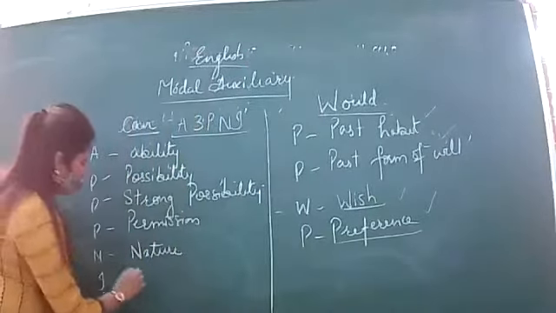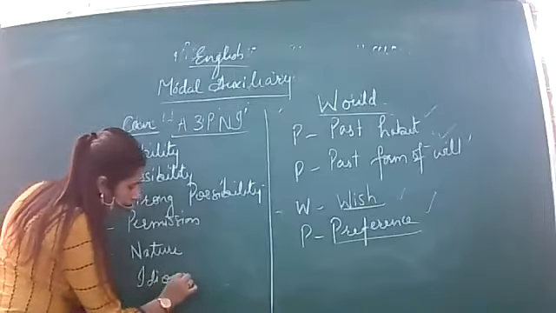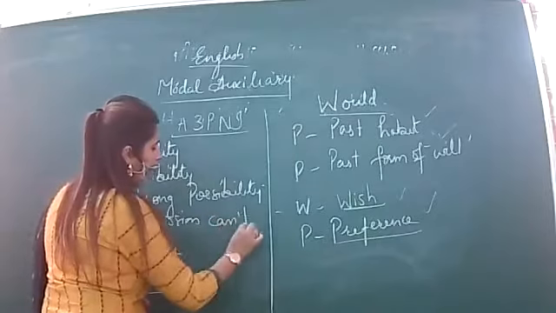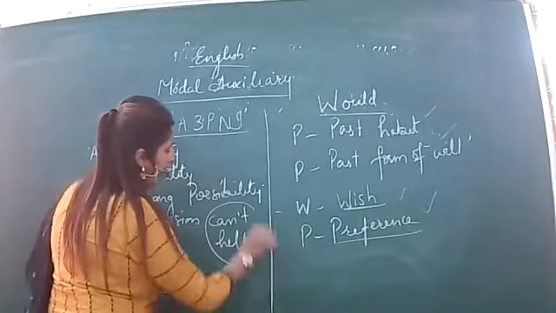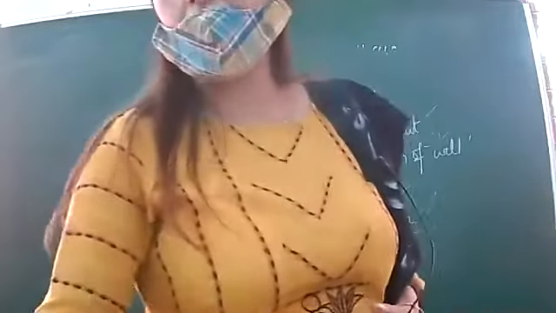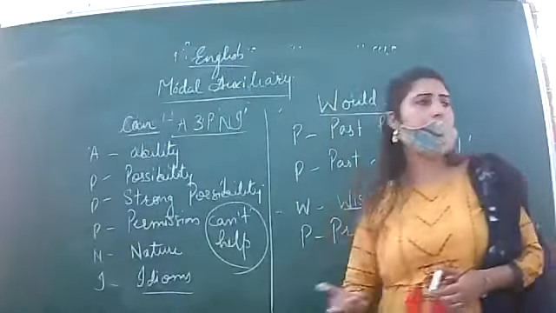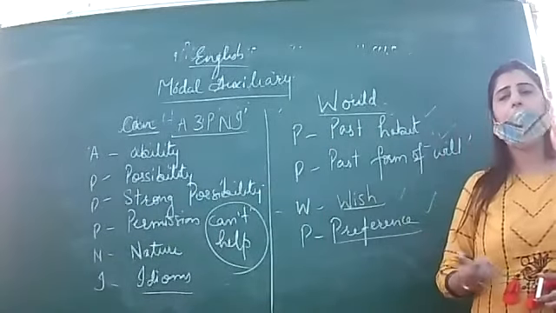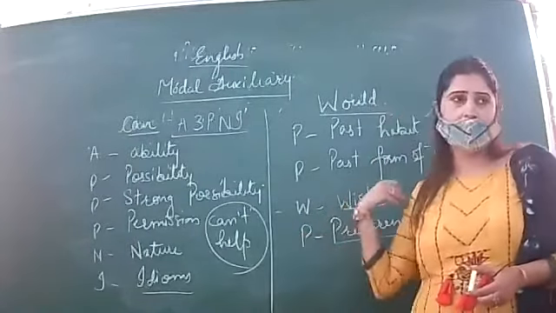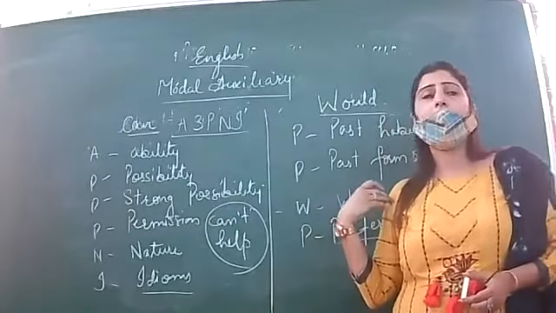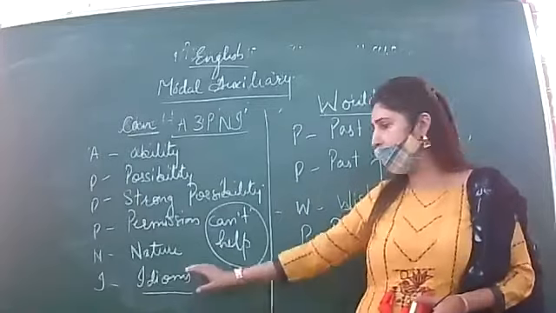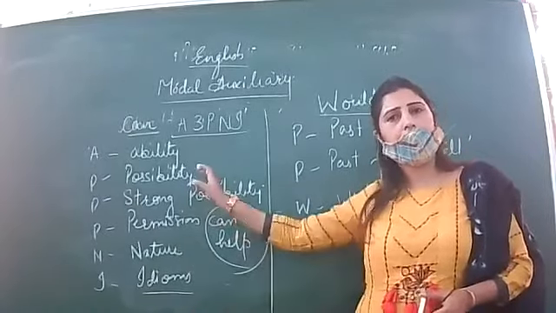And then I for idioms, it is also used in idioms. You know which idioms? For example, can't help. I can't help laughing means I could not stop myself from laughing. For example, he cracked a funny joke and I could not stop laughing. Or he is suffering from cold, he cannot help sneezing. So these are the examples of can.